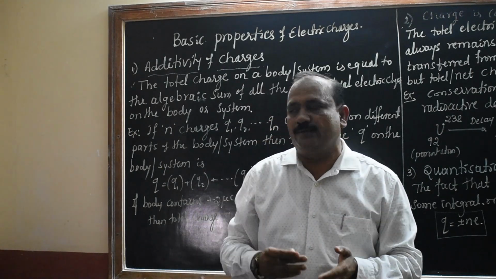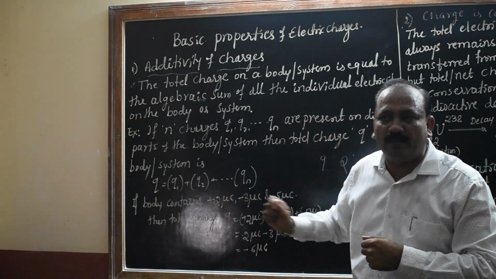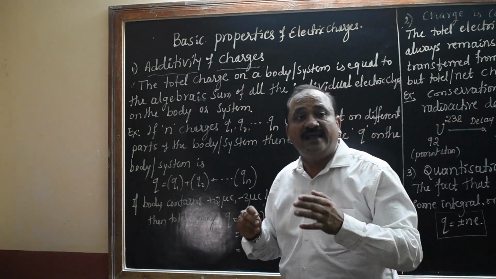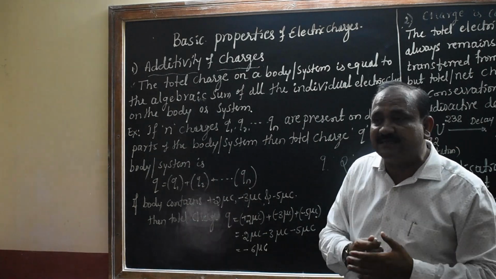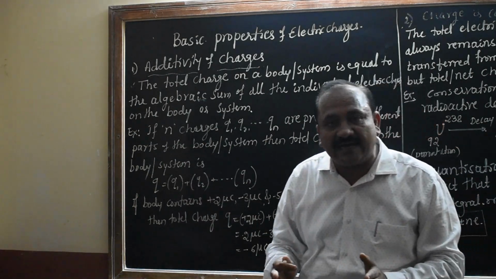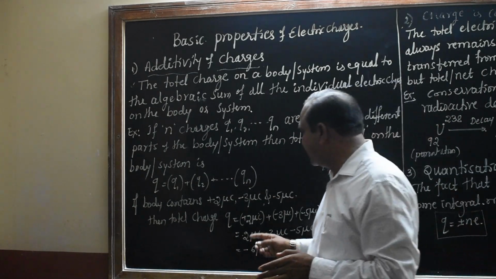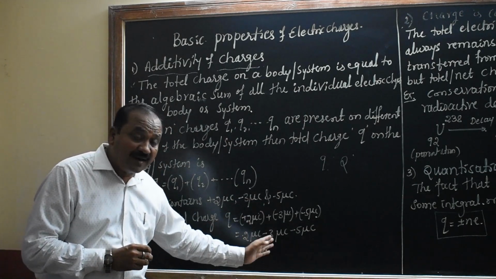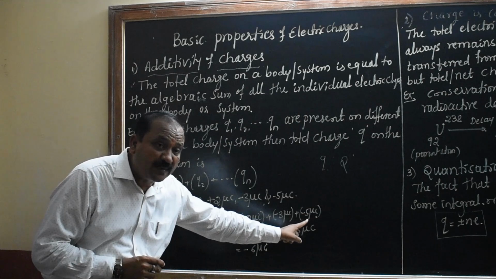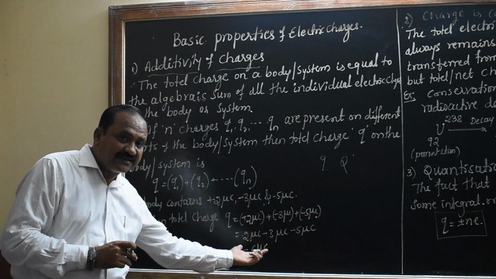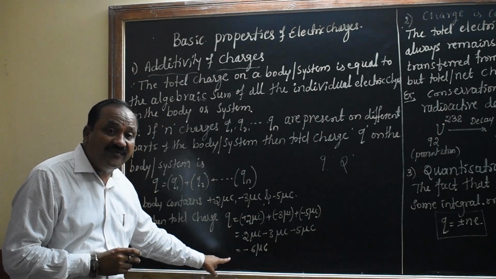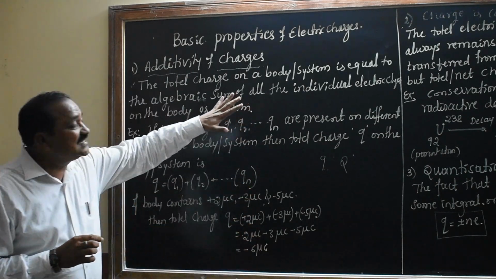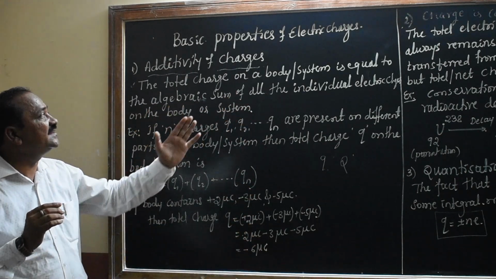The charge values may be, say, plus 2 microcoulomb, minus 3 microcoulomb, and minus 5 microcoulomb. These are different values of charges, so the total charge of that particular system or body is always equal to their algebraic sum. Q equals plus 2 microcoulomb plus minus 3 microcoulomb plus minus 5 microcoulomb. That is the algebraic sum, so the total charge on this body or system is minus 6 microcoulomb. This is what we call additivity of charges.